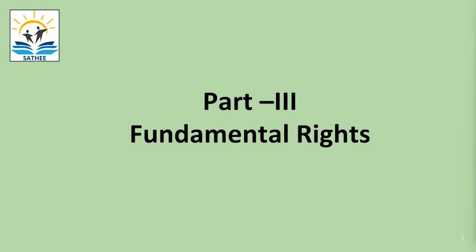We talked about reasonable classification, and we tried to understand how the reservation given to the backward classes is justifiable according to Article 14. We have also discussed Articles 15, 16, 17 and 18. Article 15 talks about discrimination. In Article 16, we talk about giving promotions in jobs for the reserved categories.